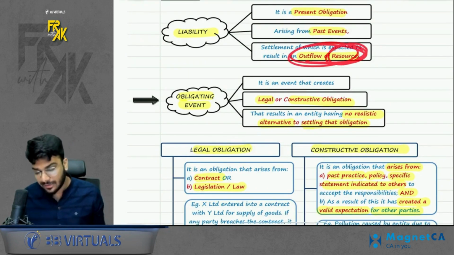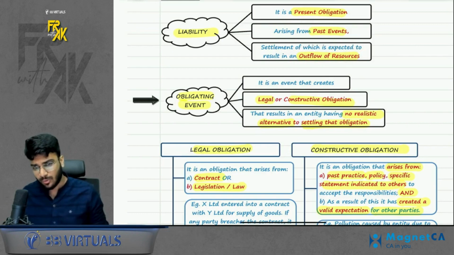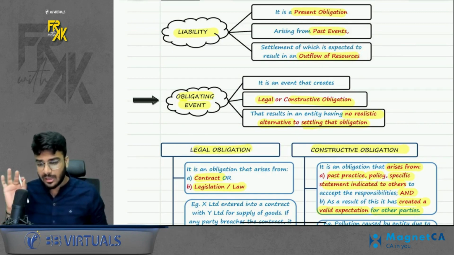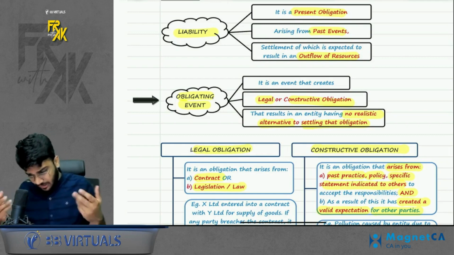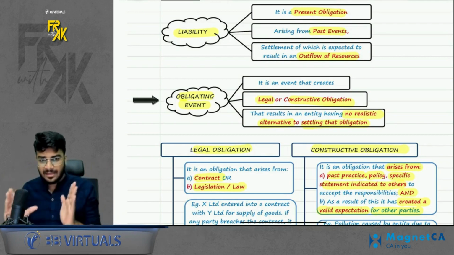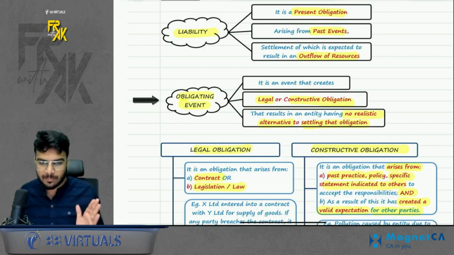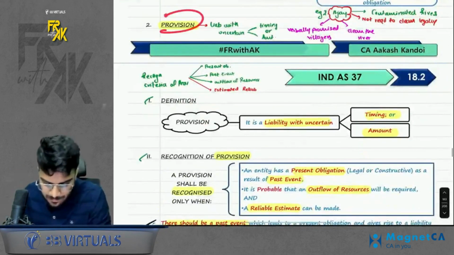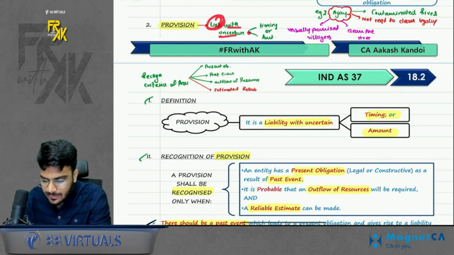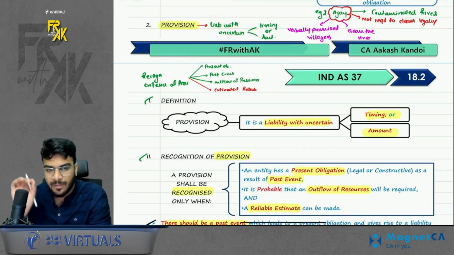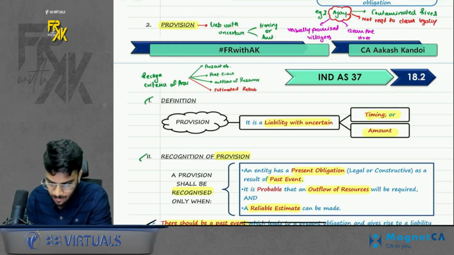Outflow of resources means either you have to give cash or in kind or something you have to give. You have to make the payment no matter what. Acha, don't think from the point of view of Sri Vijay Malaya. Don't say that I will, sir, run away with the money. That we are not discussing. We are saying realistically you will have to make the payment. Anyways, now the next point is provision. What is a provision? It is nothing but a liability with uncertain timing or amount. Either the timing of payment is uncertain or the amount is uncertain. That is a provision. Okay.